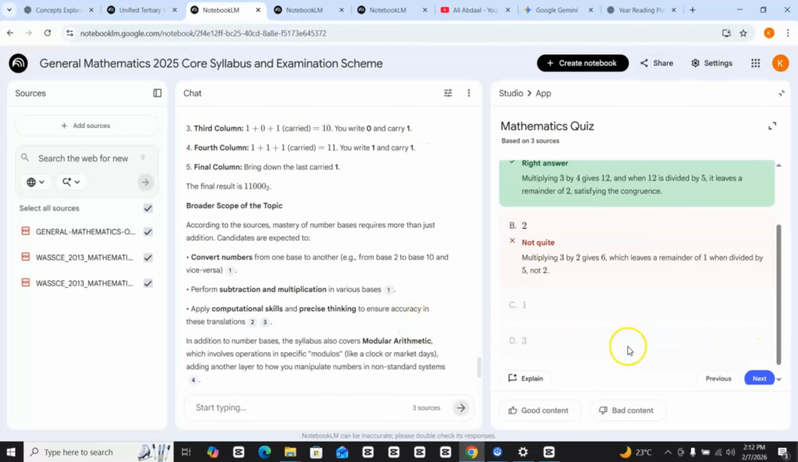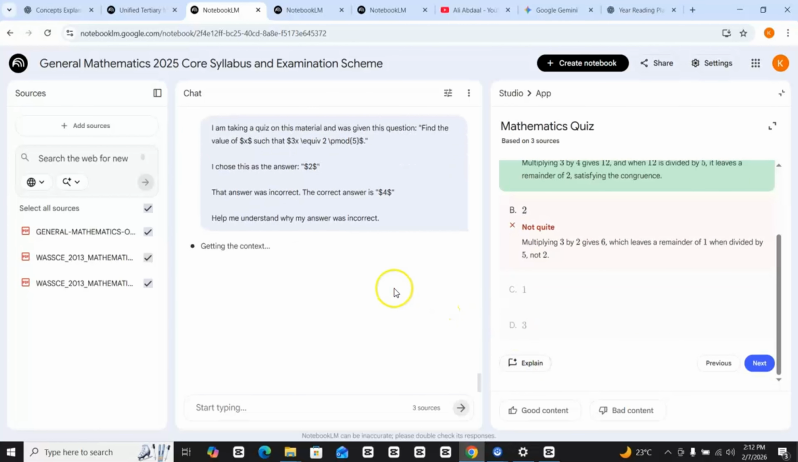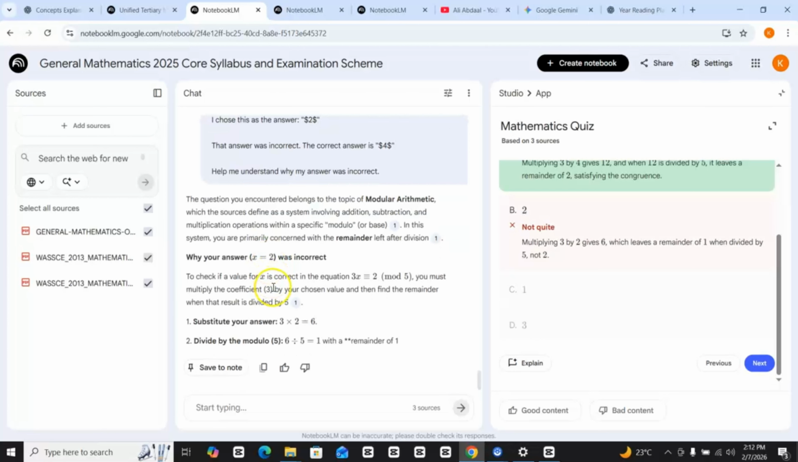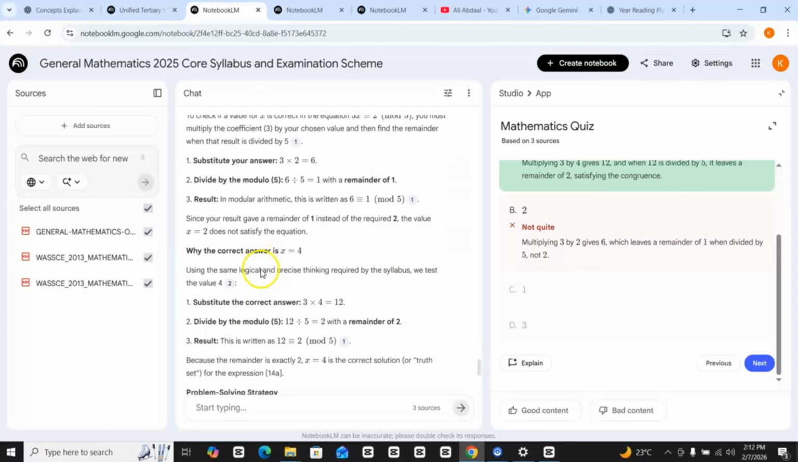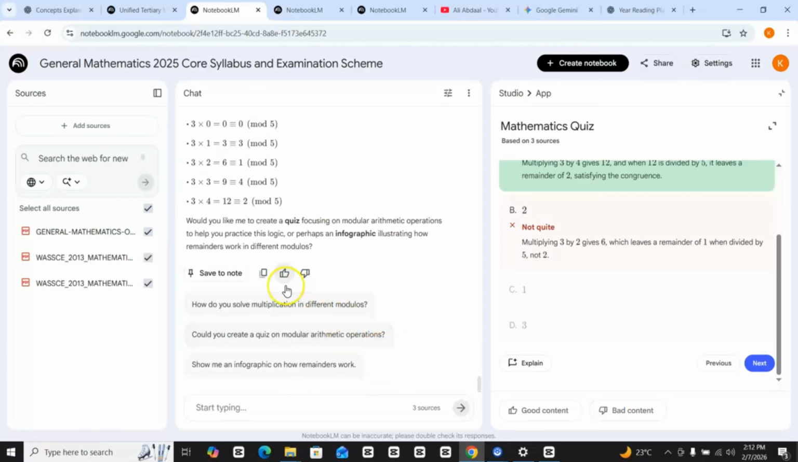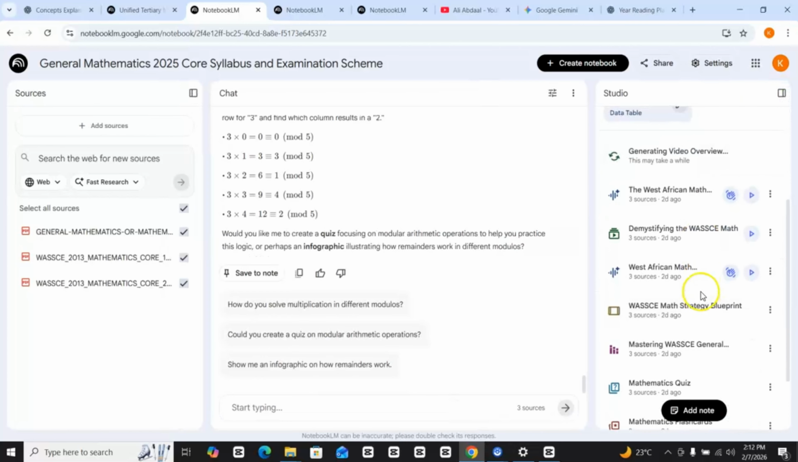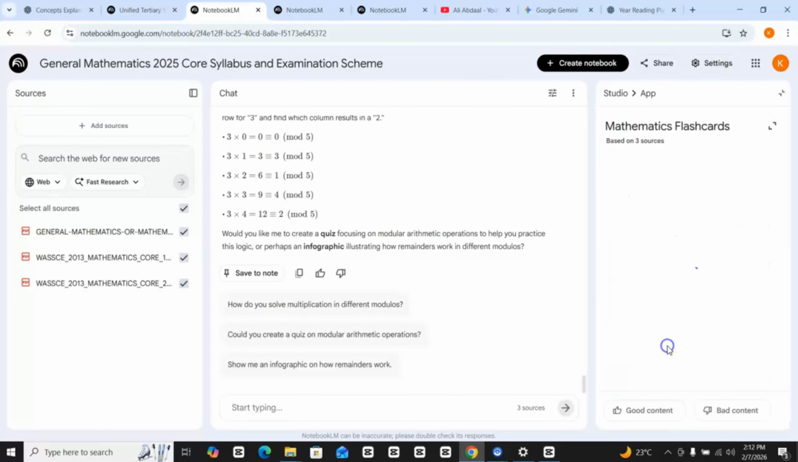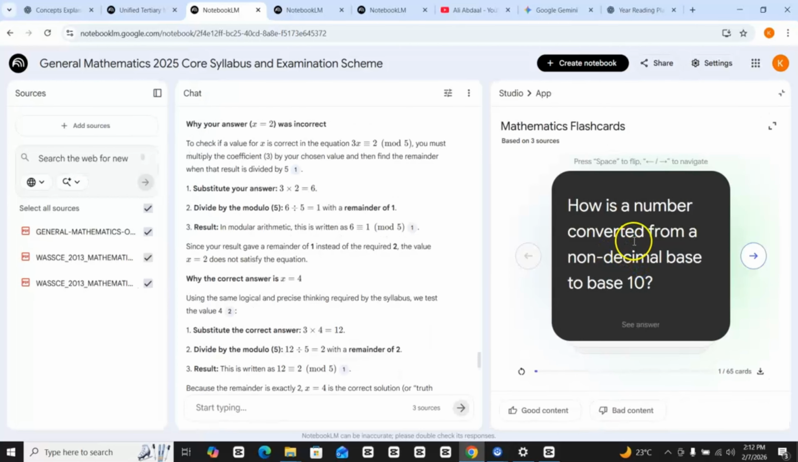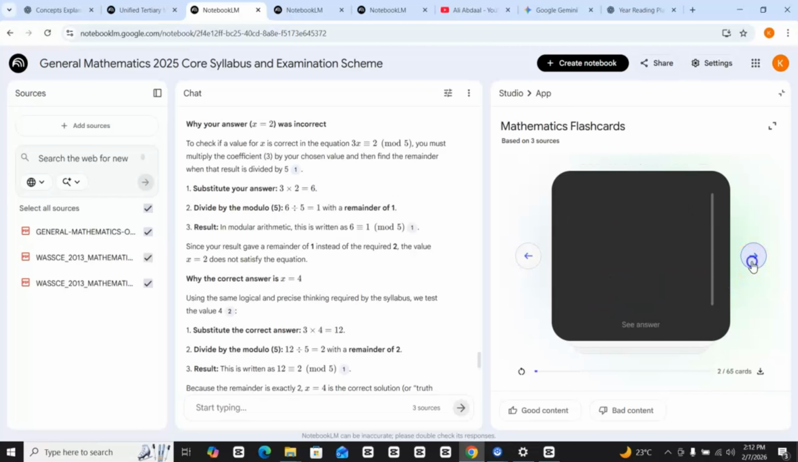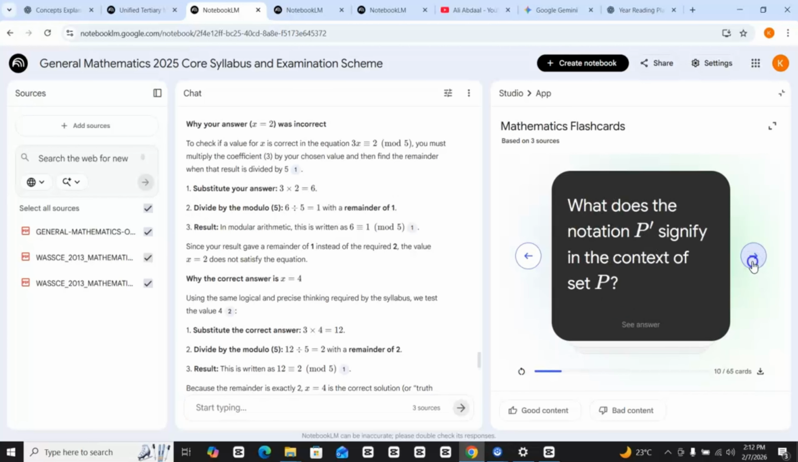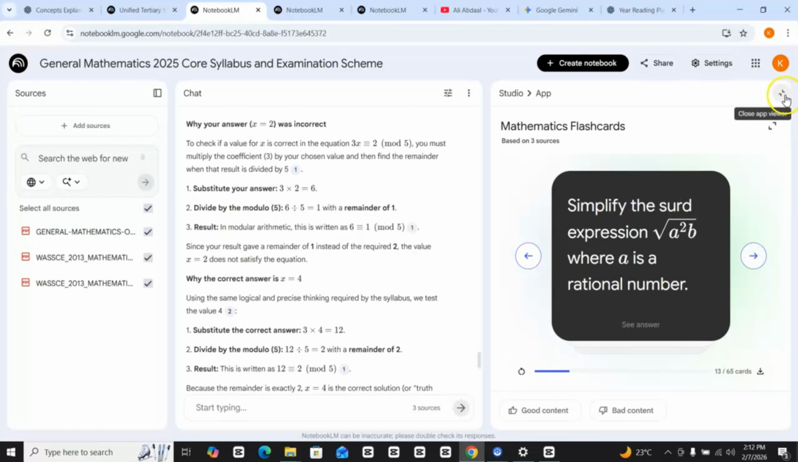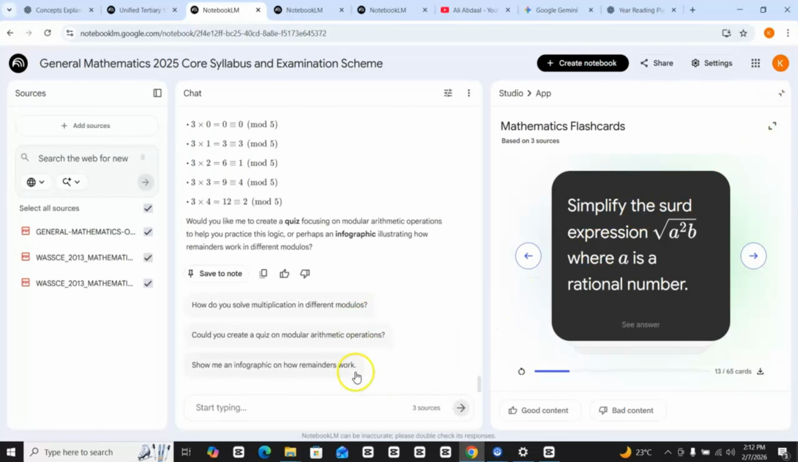It's explaining everything. I can even copy this explanation into ChatGPT, and then it will give me certain things I want. This flashcard too, I can use a flashcard here. How is a number converted from a non-decimal base to base 10? So it's asking you so many questions. These are different questions it's asking you on the flashcard. Doing all this will deepen your knowledge of the course. How do you solve multiplication in different modulars? If you have any specific question, you can also ask it here, and it will provide you with the right answer.